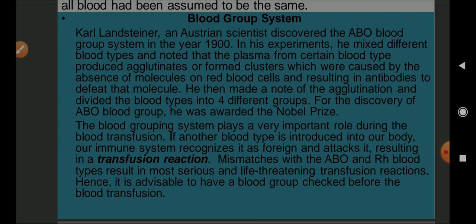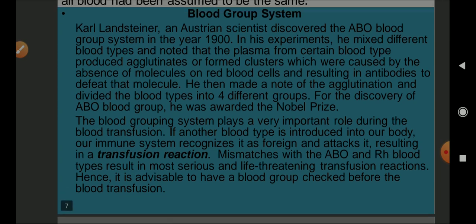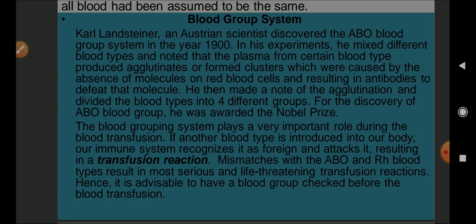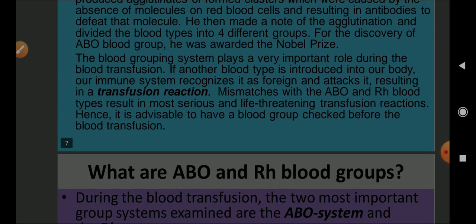If another blood type is introduced in our body, our immune system recognizes it as a foreign particle and attacks it, resulting in a transfusion reaction. Mismatches with the RH blood group as well as the ABO blood group result in the most serious and life-threatening transfusion reactions. Hence, it is advisable to have the blood group checked before a blood transfusion.